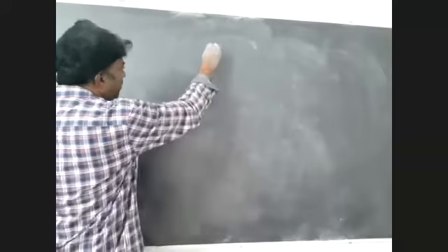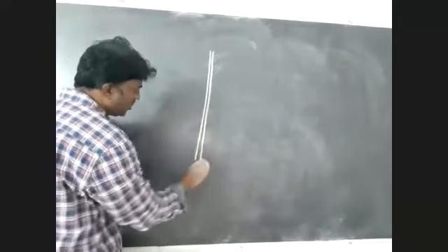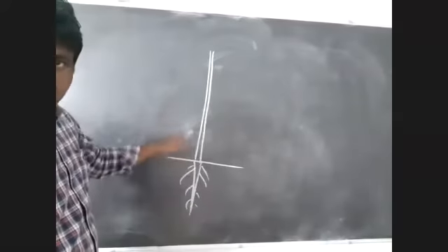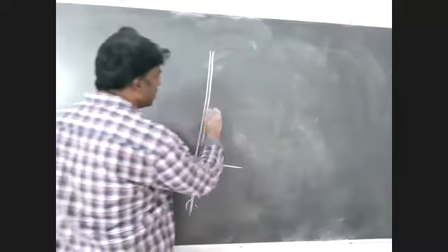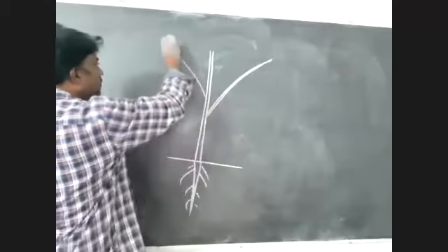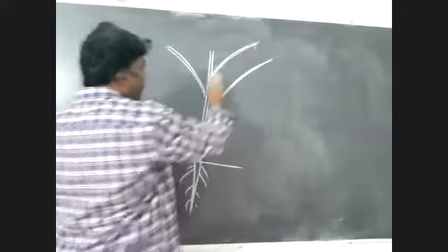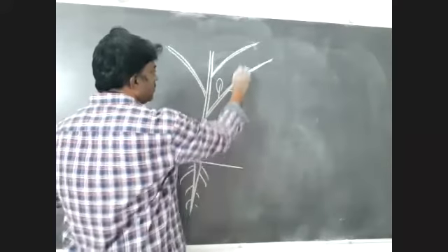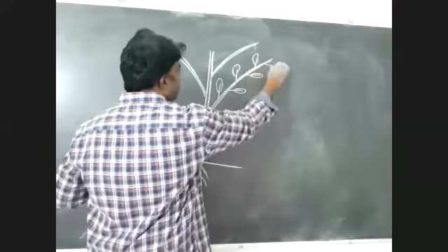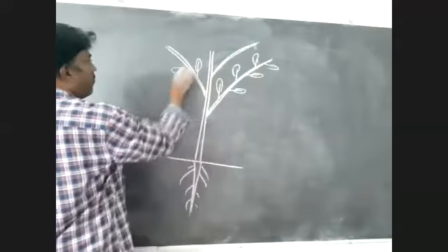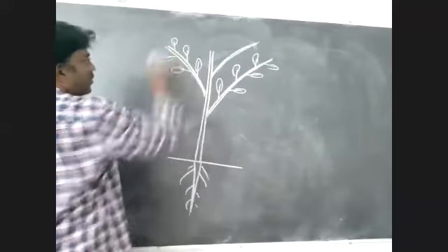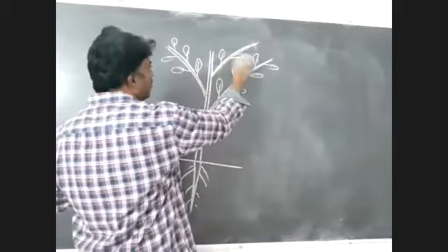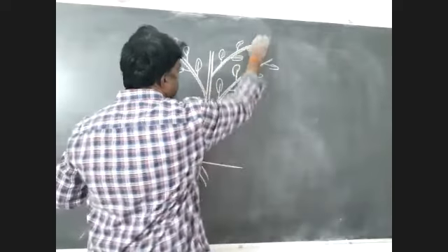So this is the plant body. This is the stem, and this is the root system. These are the branches, and these are the leaves on the branches.